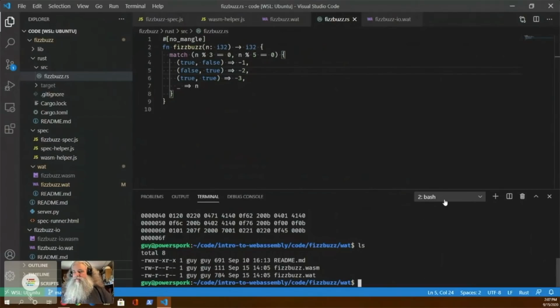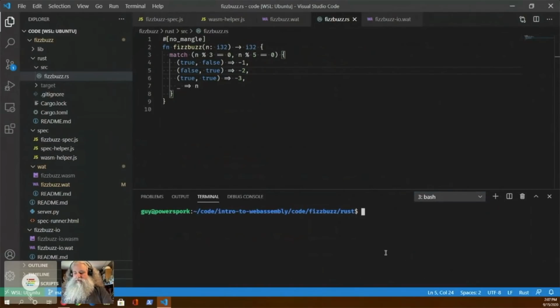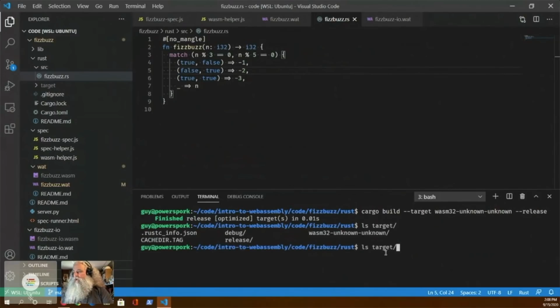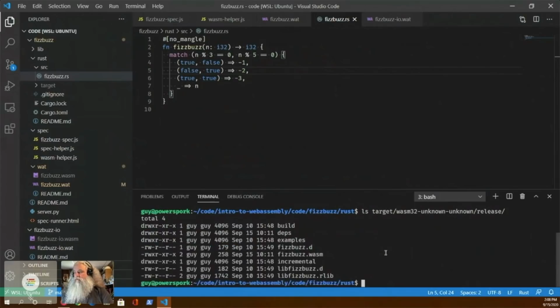But if I want to build it, I've got a Cargo.toml set up for this. So I can do cargo build --target wasm32-unknown-unknown. And then I want to do a release build, because that will make it about 200 bytes. If I do a debug build, I'll get like 1.5 megabytes, because everything from Rust will be in there. So that creates the new file. If I do an ls target/wasm32/release, we can see that we have the fizzbuzz.wasm that is 258 bytes.